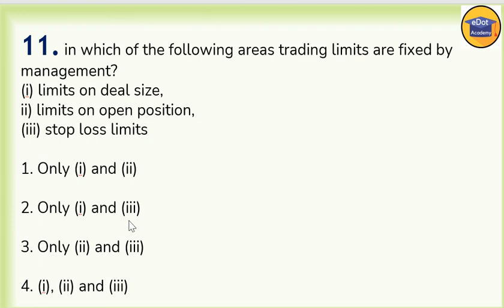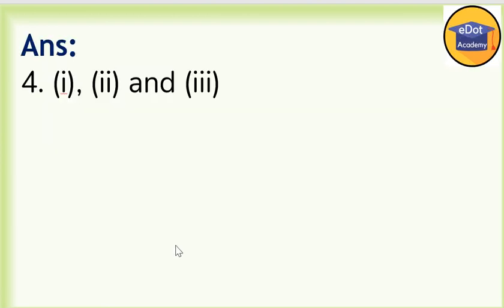Now the 11th question. In which of the following areas are trading limits fixed by management? Limit on deal size, limit on open position, stop loss limit. Whatever the data given, in all these areas the limits are fixed by management. So all are correct here, which means option fourth is correct.